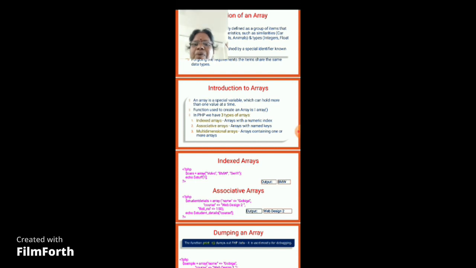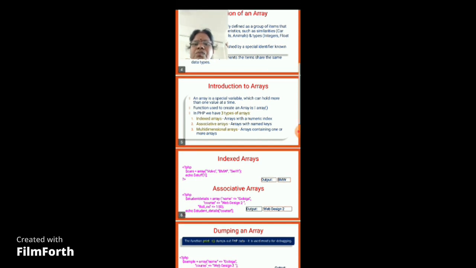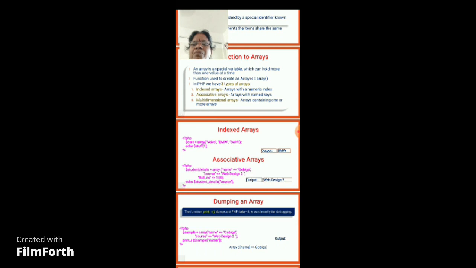See the associative array example in the second slide. Student details is one variable, and I have created a named array, that is an associative array, where name is equal to Gopika, course is equal to web design 2, roll number is equal to 150.